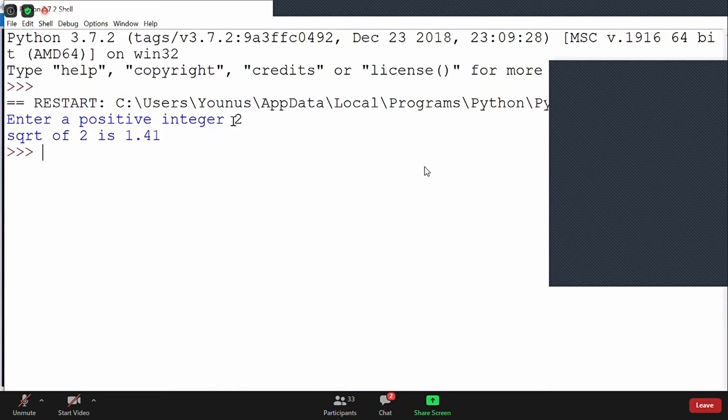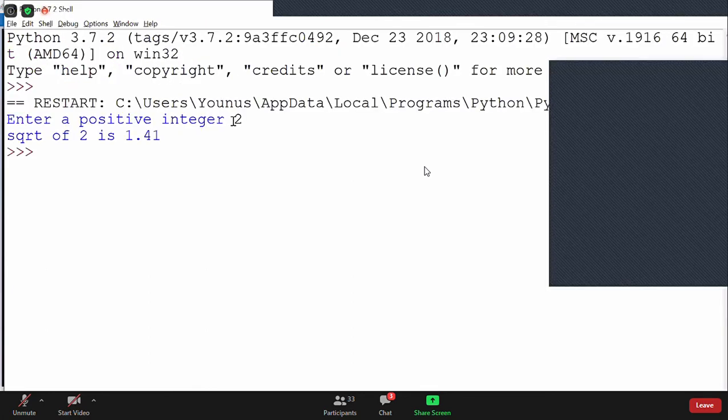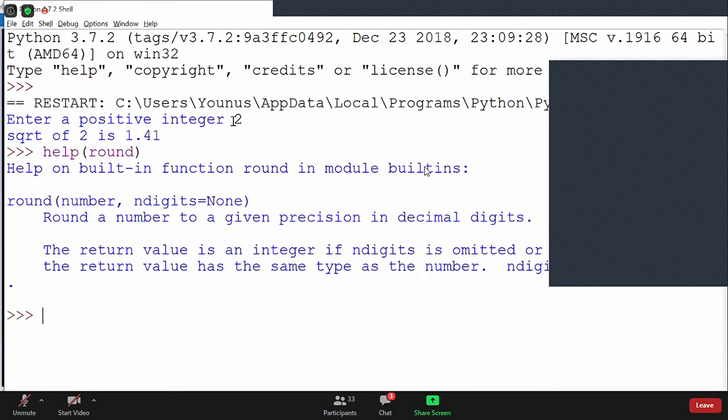Yes, round is a built-in function. Whenever it turns purple, you can see that it's a built-in function. I'm not using any module for that. It's also telling you when I say help on round. This is how you will learn. You see, it says help on built-in function round in module builtins.